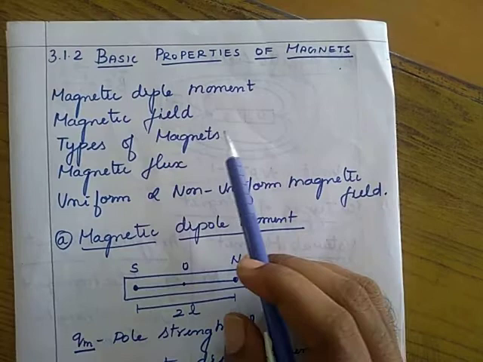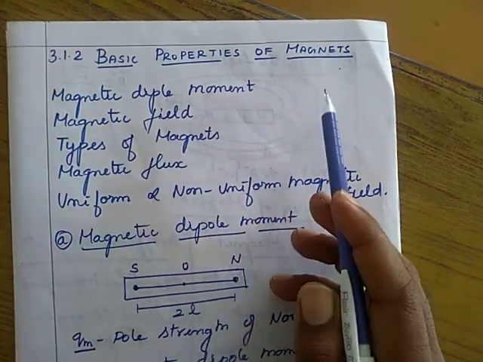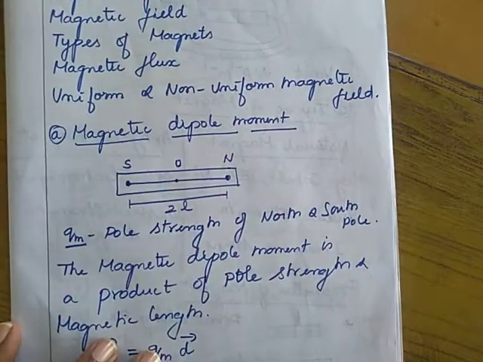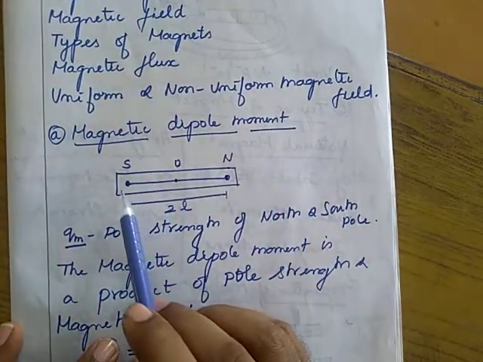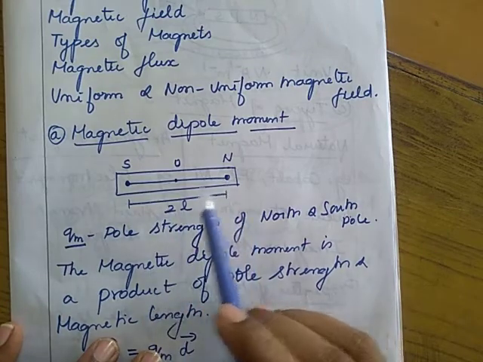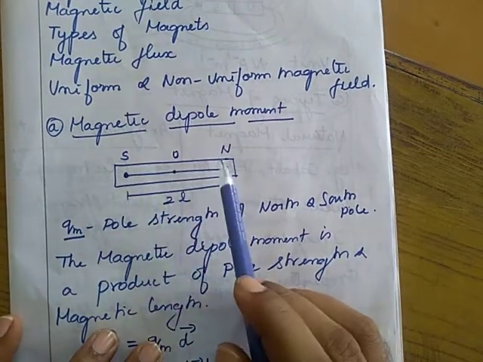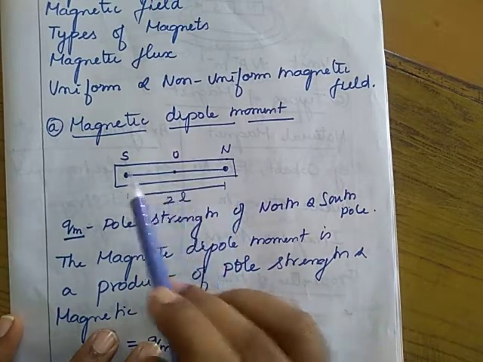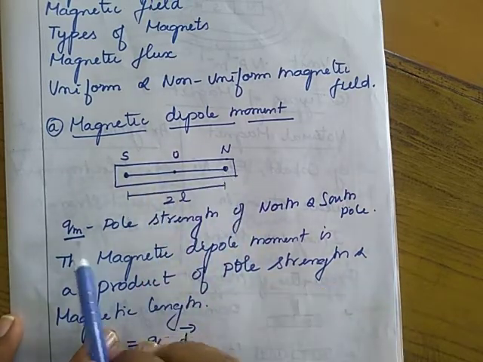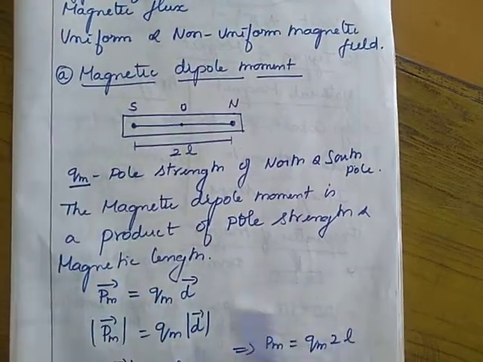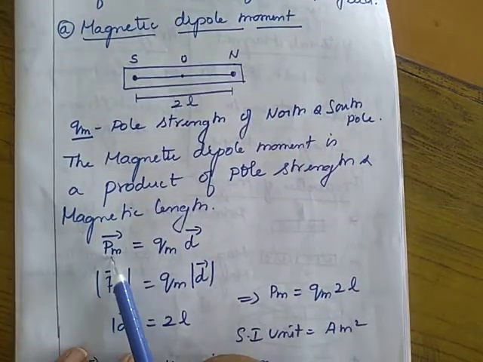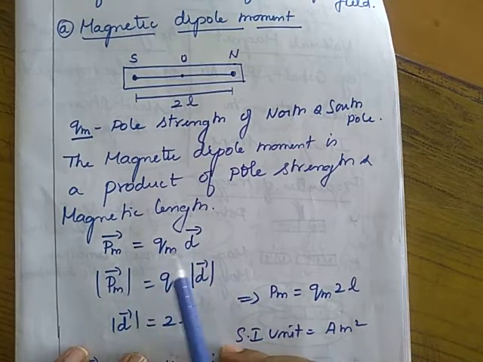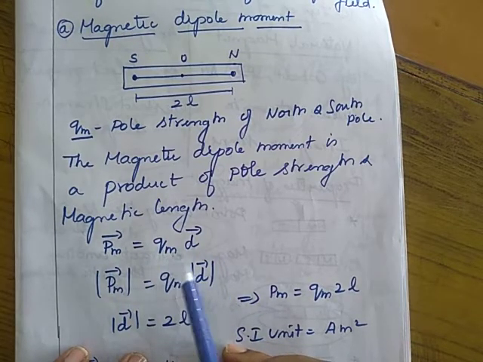Next, the basic properties of a magnet. These are the properties used to describe a magnet. The first property is magnetic dipole moment. Here we consider a bar magnet as a magnetic dipole. It consists of two poles, a south pole and a north pole, separated by a distance 2L. These two poles have the same pole strength, Qm. The magnetic dipole moment is represented as the vector PM. The vector PM equals Qm times the vector d. It is stated that the magnetic dipole moment is the product of pole strength and magnetic length.